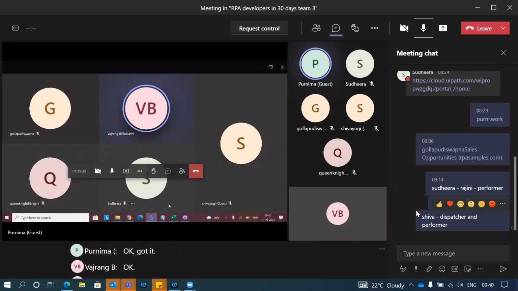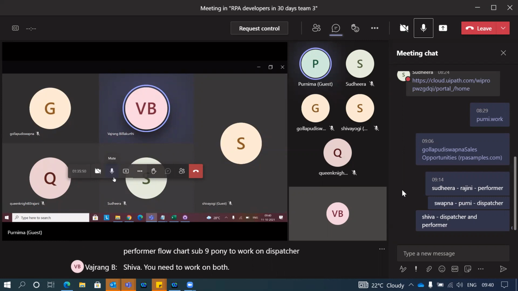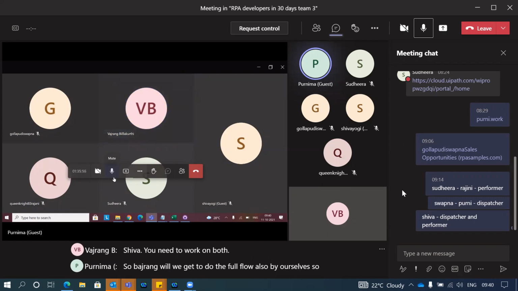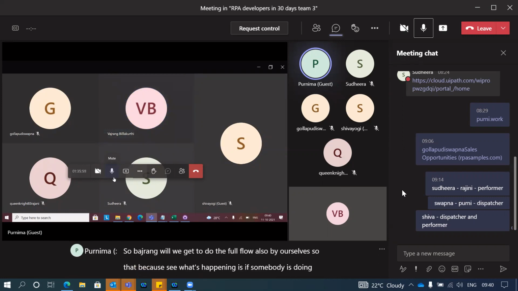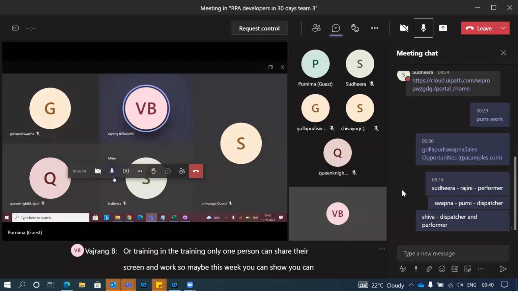Two things we need. Sudhir and Rajni to work on the performer flowchart. Swapna and Purni to work on the dispatcher. Shiva, you need to work on both. Vajrang asks: will we get to do the full flow by ourselves? If somebody is working somewhere, I don't know exactly what they are doing. In the training, only one person can share their screen and work. Maybe this week you can start sharing your screen and work. You can work, but it doesn't mean others should not work on their own codes.